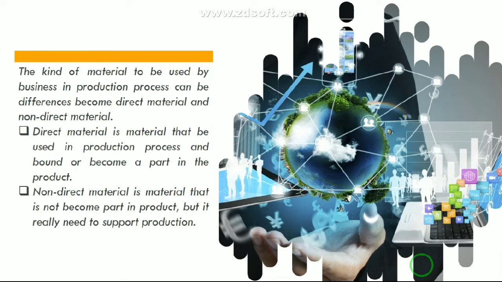The kind of material used by a business in the production process can be differentiated into direct material and non-direct material. Direct material is material that is used in the production process and becomes a part of the product.